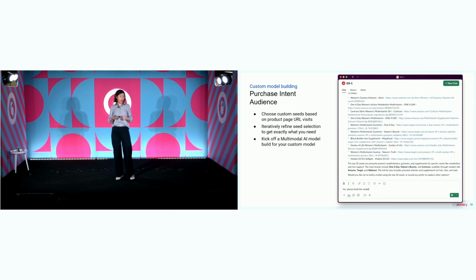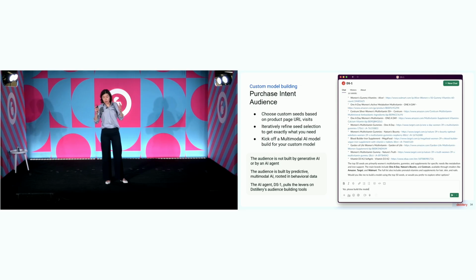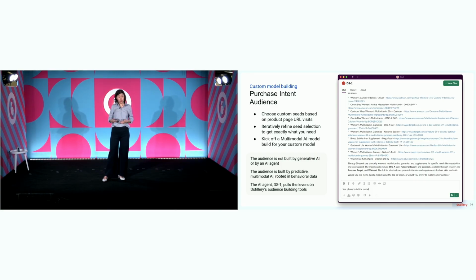So then I say, okay, go ahead and kick off my custom AI model, my multimodal AI model. And an important thing to note here is that the agent isn't building an audience for me. This isn't a case of generative AI thinking about what would work and then just targeting what sounds right. I don't want that. The audience itself is built with predictive AI. It's built with multimodal AI using behavioral data. And DS1, my agent, all it's doing here is pulling the levers for me and making it all easy to access and to get into my workflow.